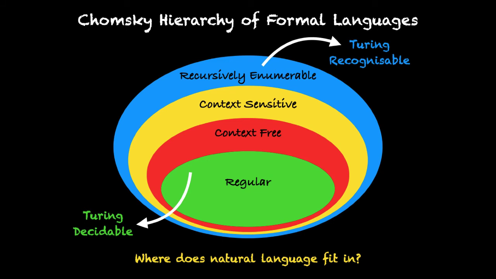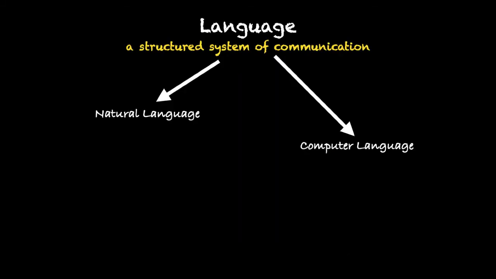So now if you take language in general, which can be defined as a structured system of communication, that can be divided into two broad categories. One is the set of natural languages and another is the set of computer languages, or what can be called formal languages. So natural language is essentially a human expression of imagination and emotions, and secondly it is evolutionary in nature.